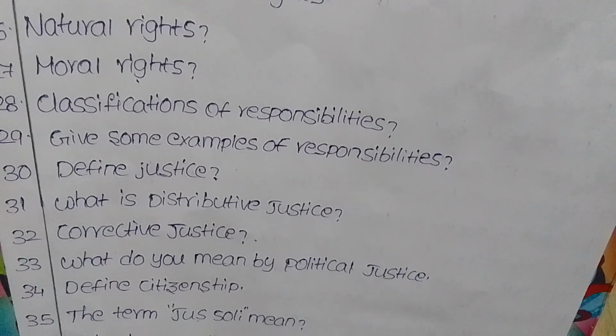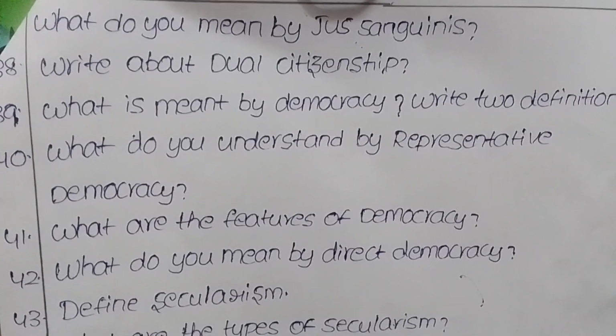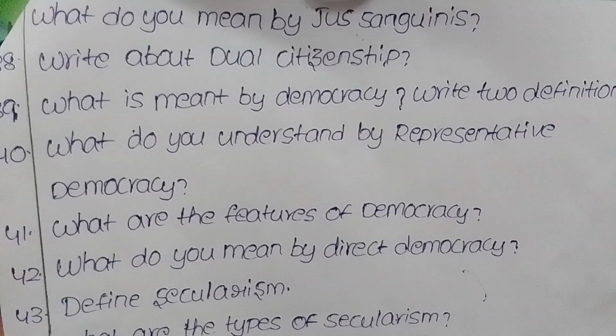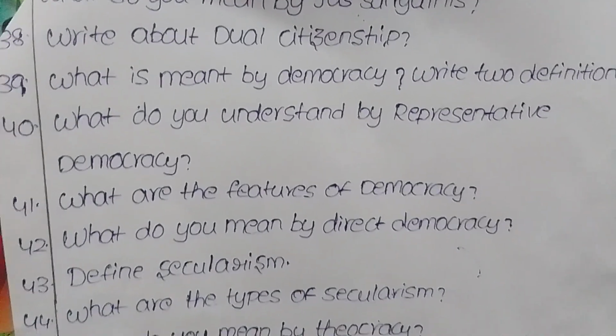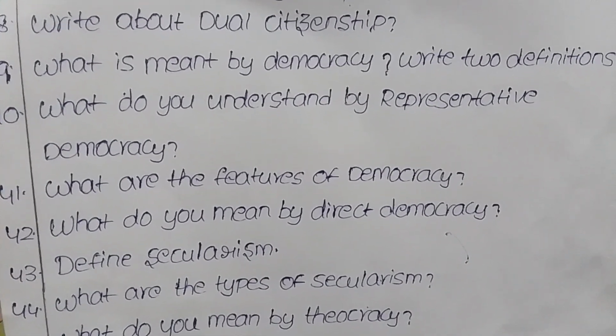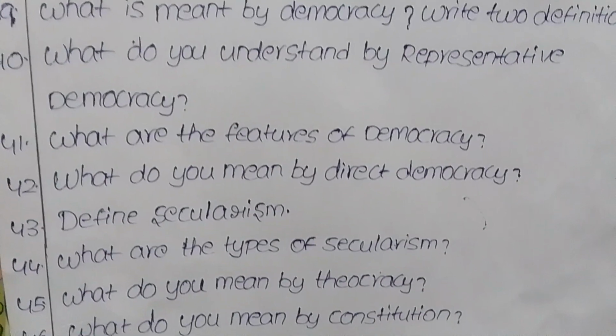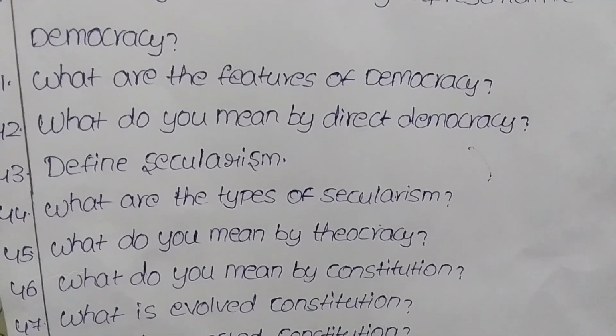Define citizenship. Who is an alien? What do you mean by jus sanguinis? Write about dual citizenship. What is meant by democracy? Write 2 definitions. What do you understand by representative democracy? What are the features of democracy? What do you mean by direct democracy?